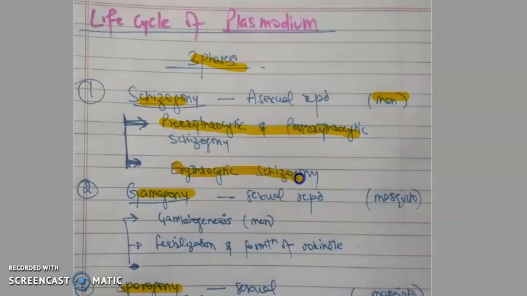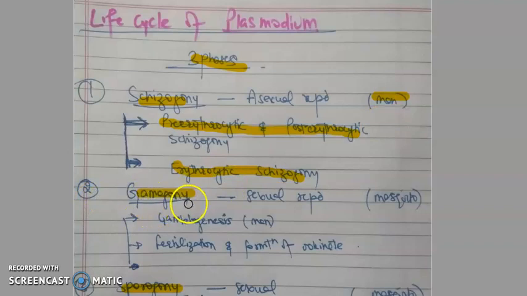So there are two parts of the first phase, schizogony: exoerythrocytic schizogony, that comprises pre-erythrocytic and post-erythrocytic schizogony, and the second part is erythrocytic schizogony. Exoerythrocytic schizogony occurs inside the liver cells, and erythrocytic schizogony occurs inside the RBC. This schizogony occurs in the man.